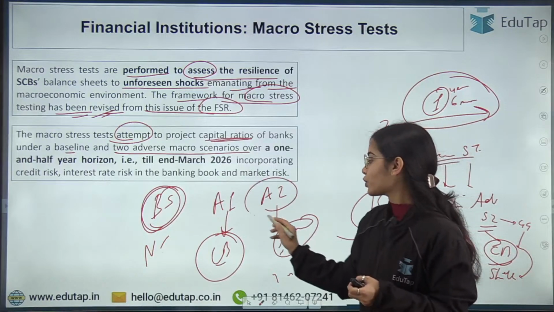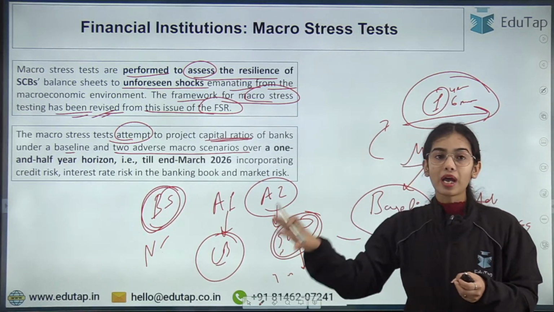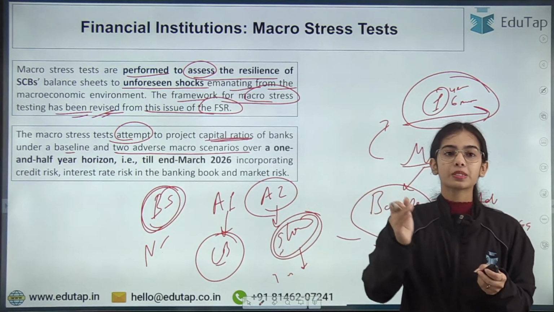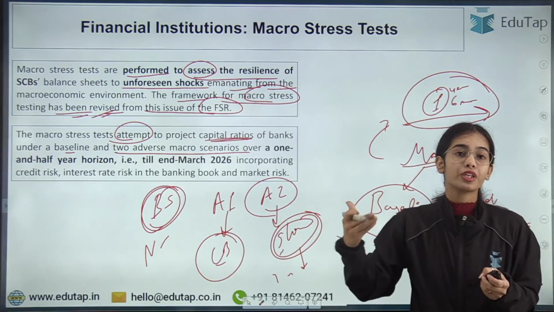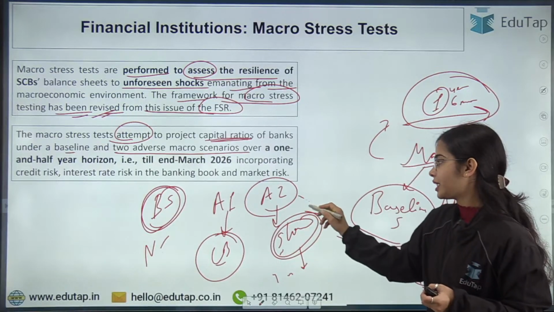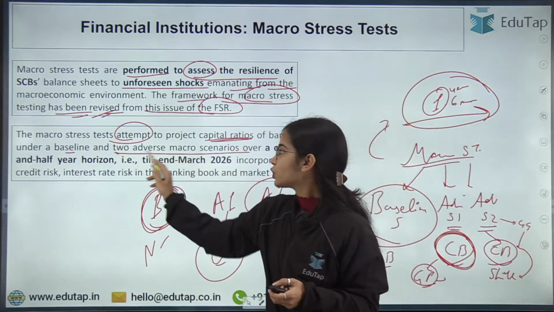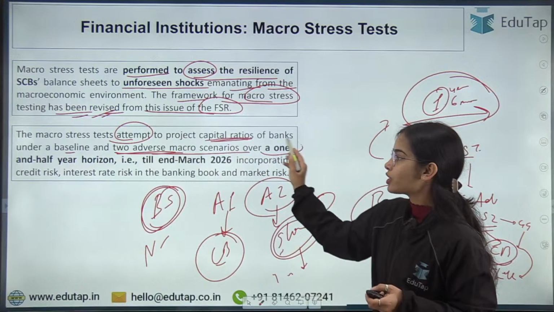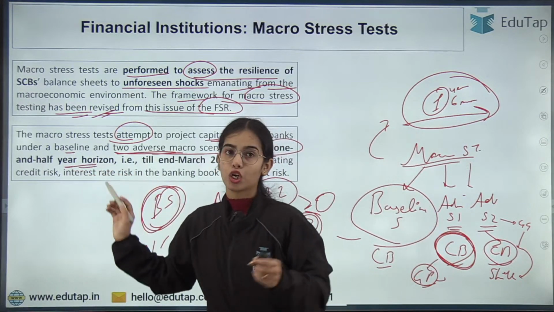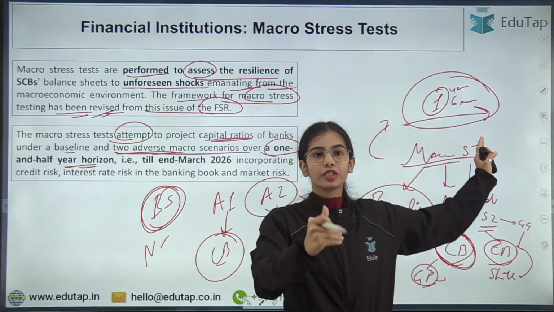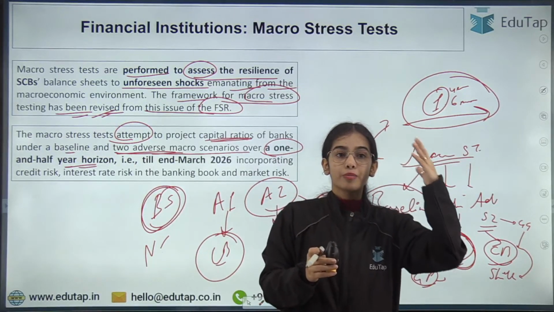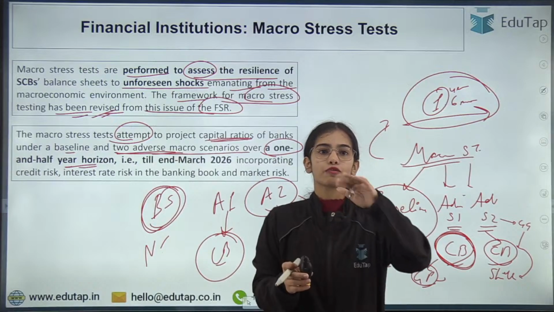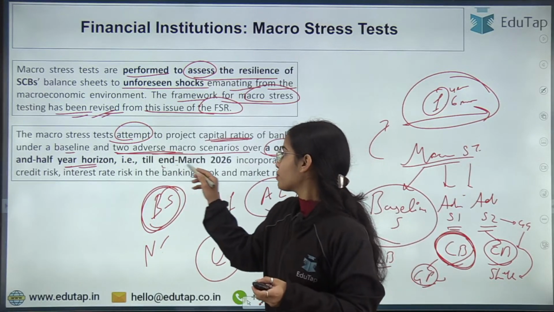In adverse scenario 2, if the slowdown happens in the global economy, how will it spill over to the Indian economy, and how will it affect the capital buffers of the Indian banking system? Okay, so we are taking two adverse macro scenarios over a 1.5 year horizon. That means we are taking the time period. We are doing this test for end March 2026.